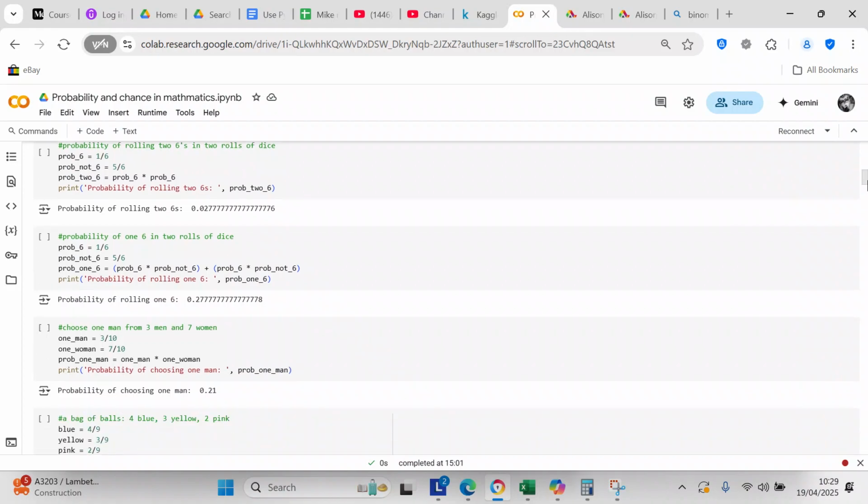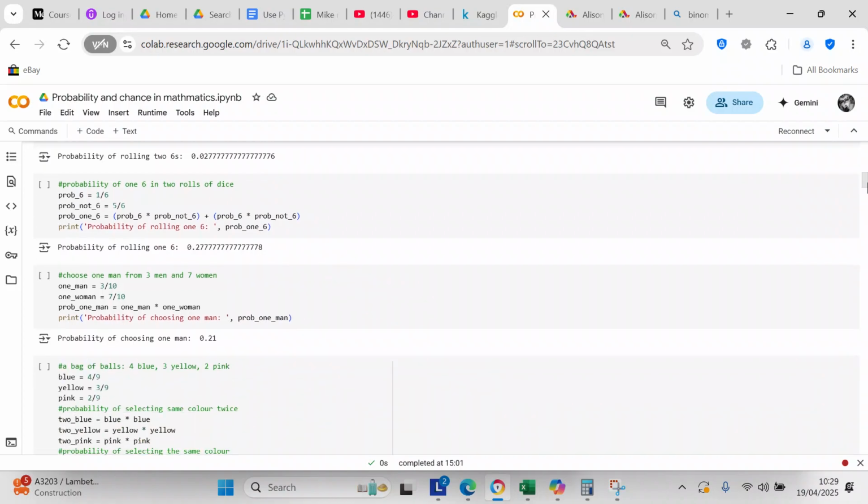Okay. Next question we have is, what's the probability of 1 6 in 2 rolls of dice? So probability of 6 is 1 divided by 6. Probability of not 6 is 5 divided by 6. Probability of 1 6 equals probability of 6 times probability of not 6 plus probability of not 6 times probability of 6, and that's 0.277777.